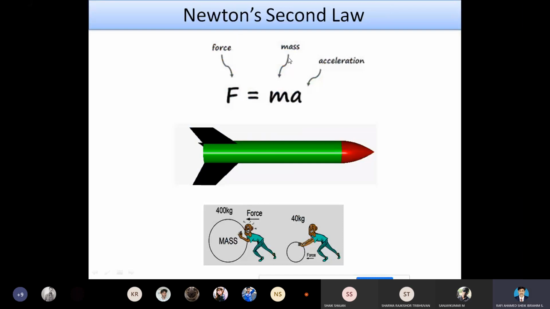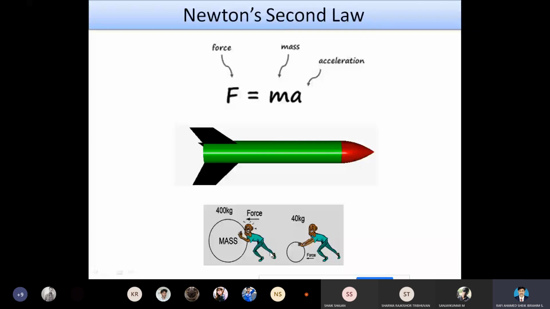According to Newton's second law, we know that force is equal to mass into acceleration. Force is equal to mass into acceleration. So we can consider this as an example. Here we have two objects, one with less mass and another with huge mass. The first mass of the object is 400 kilogram. The second mass of an object is 40 kilogram. So we have equal persons here on both sides.